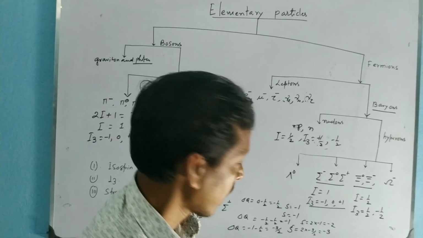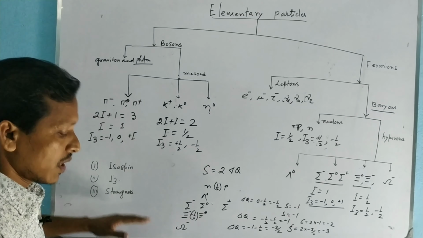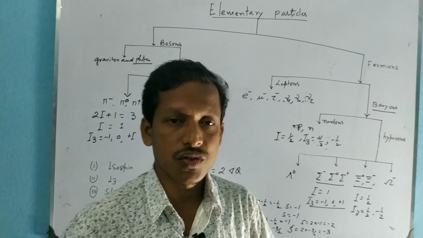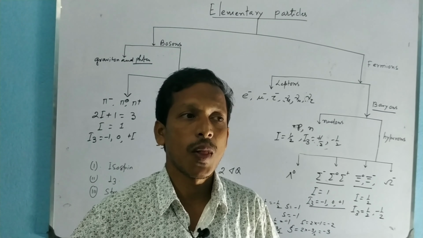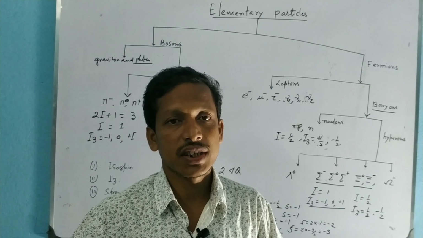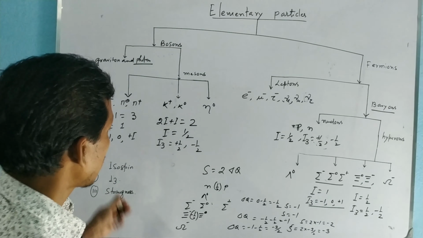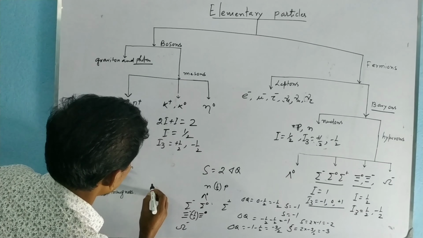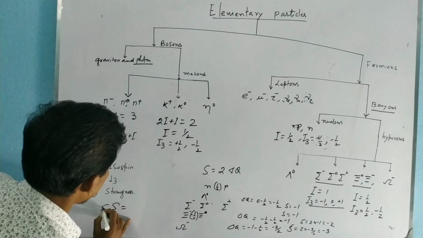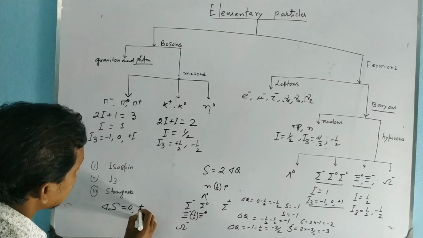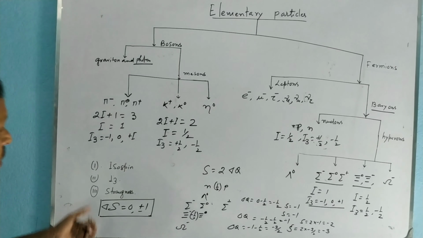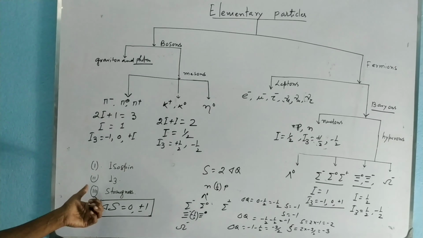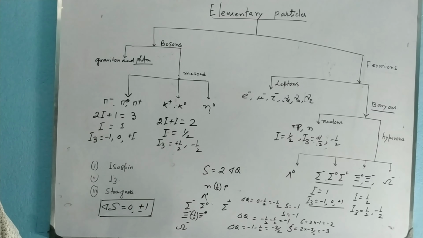Okay, and the strangeness quantum number is conserved in strong interaction and electromagnetic interaction, but for all allowed reactions, the change in strangeness, delta S, must be 0 or plus minus 1. This is the selection rule for the strangeness quantum number. For any allowed reaction, delta S equals 0 or plus minus 1.